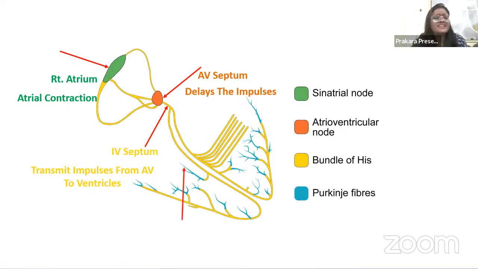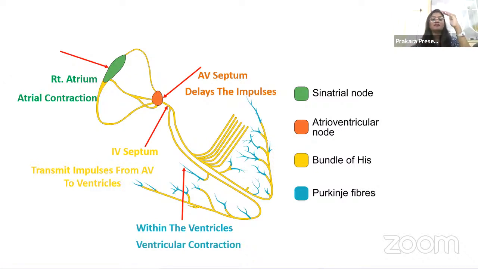Now, where are the Purkinje fibers located in the heart? Purkinje fibers are located within the ventricles. We all know that they're spread across the ventricles. So if someone asks you where the Purkinje fibers are located, just write they're located within the ventricles. Okay. Now, what is the function of these Purkinje fibers? The Purkinje fibers will help in ventricular contraction.